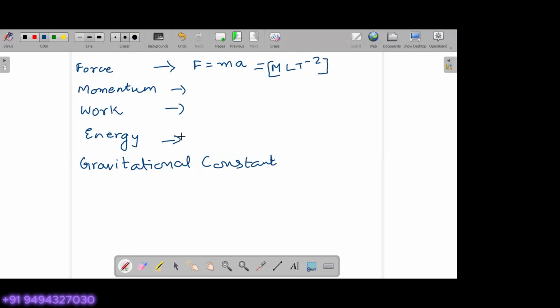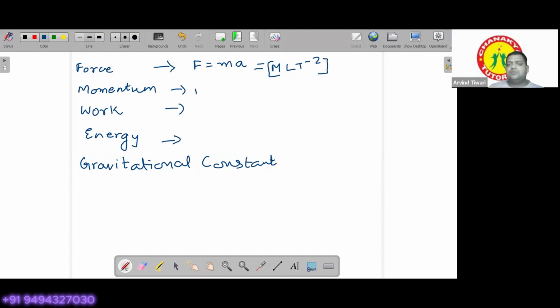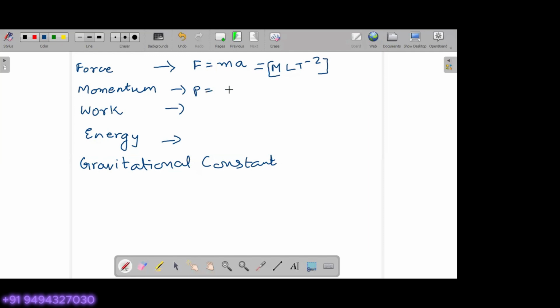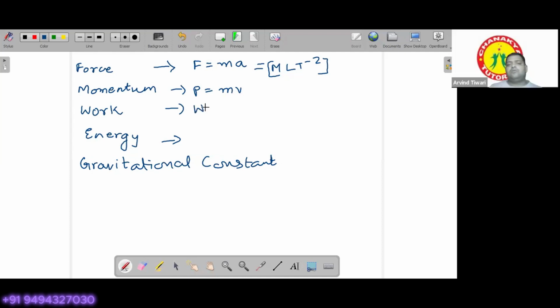So can you tell the formula of momentum? I think you should be remembering this. Momentum is given by the formula mv. Work done is given by force times displacement. Energy, you can either take potential energy or kinetic energy. Potential energy is given by the formula mgh. Kinetic energy is given by the formula 1 over 2 mv squared.